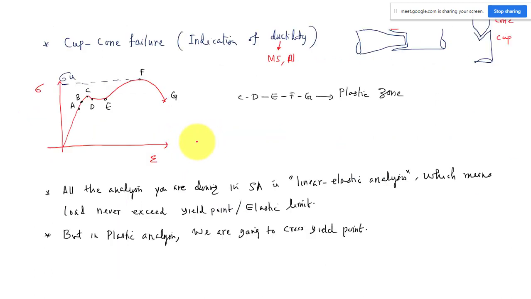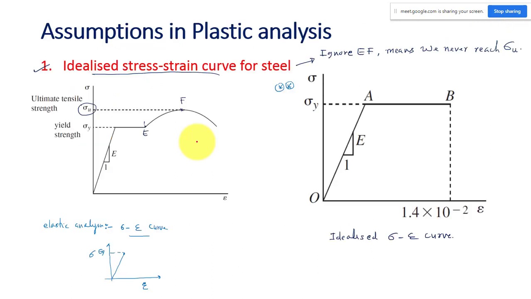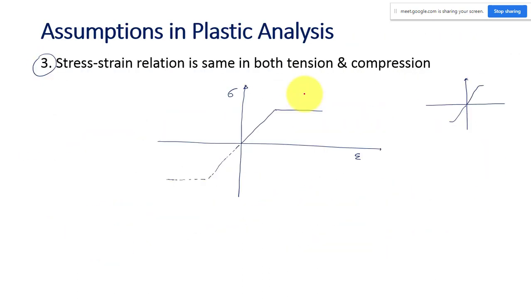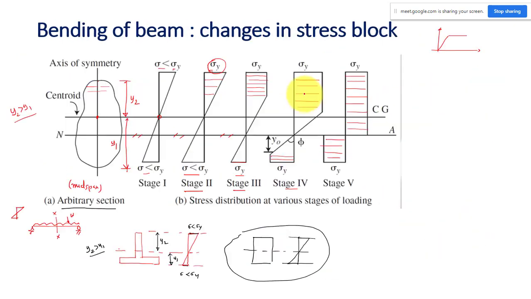But in the plastic analysis and design, we are not taking the real stress strain diagram. We are taking the idealized stress strain diagram. In the idealized stress strain diagram, we limit the material so that it should not cross the yield point. Any fiber anywhere, extreme fiber or anywhere in the cross section, can take a maximum stress of yield strength. That is the whole concept of plastic analysis. So we cannot take stress beyond this.